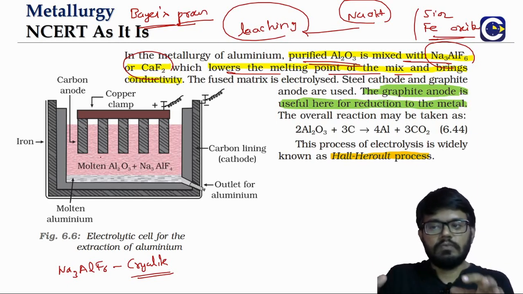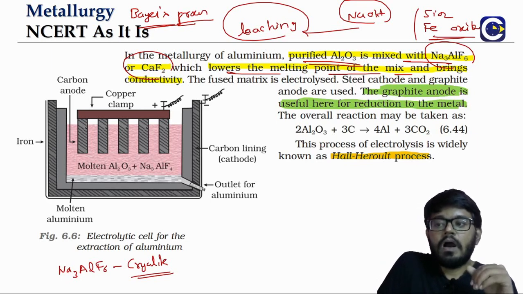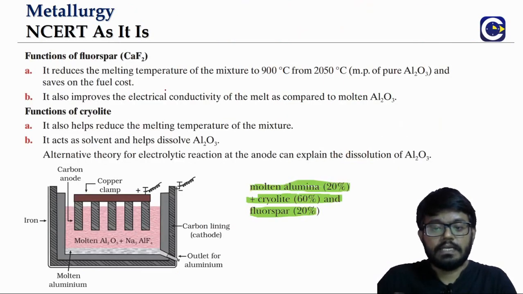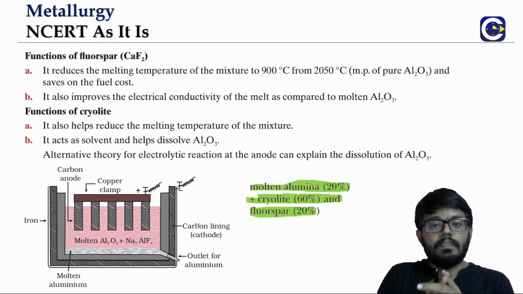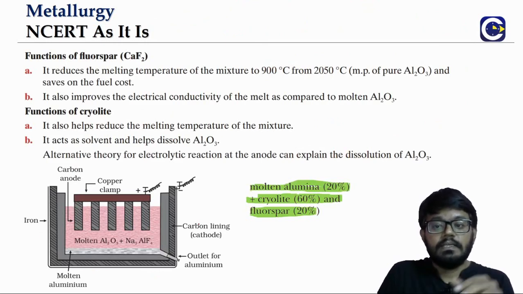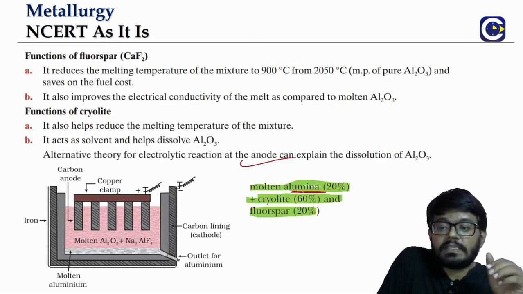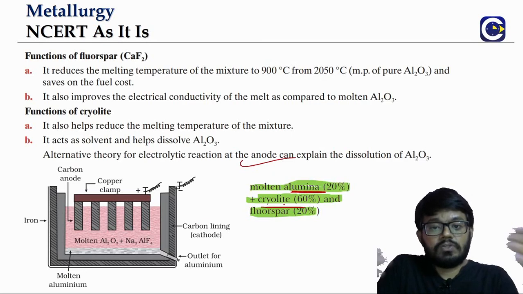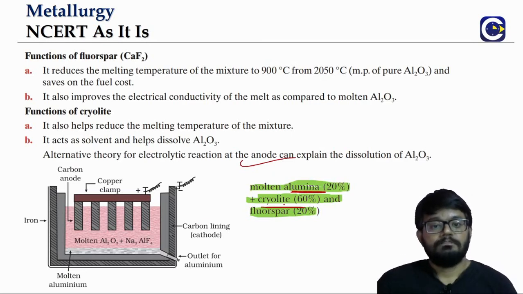Also, the use of these two substances will enhance the conductivity. The mixture that we are taking as electrolyte in the electrolytic cell is 20% alumina. In fact, the cryolite is acting as a solvent that is going to dissolve the alumina.